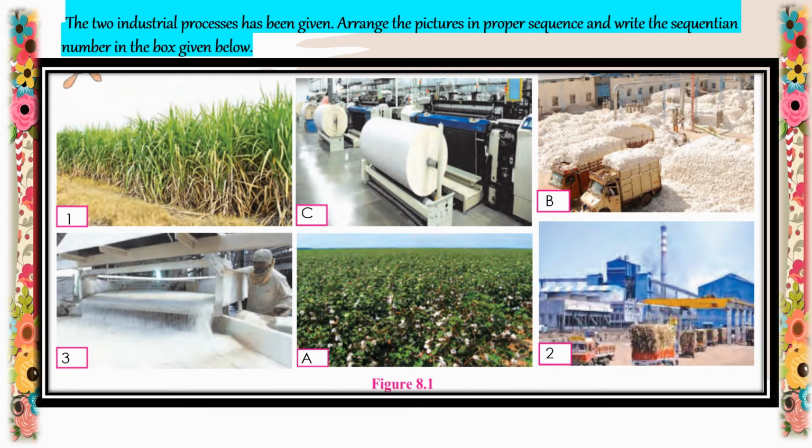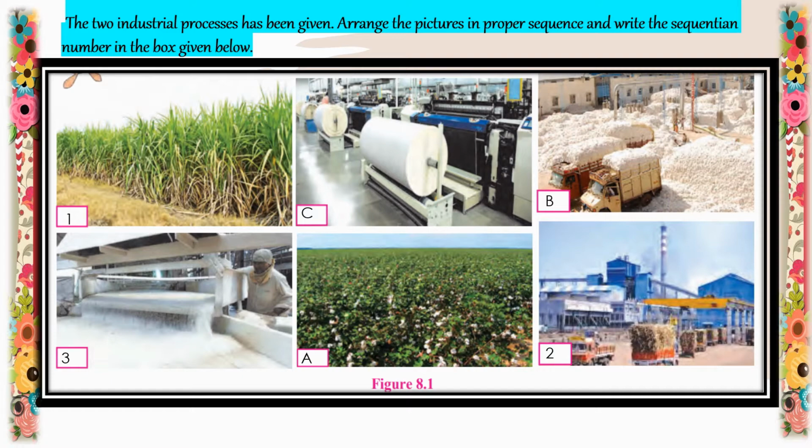In figure 8.1, which is there in your textbook, page number 52, the sequence of 2 industrial processes has been given. We need to arrange the pictures in proper sequence. So students, as you can see here, we have 2 industries, that is sugar industry and cotton textile industry. Both the industries are agro-based industries.